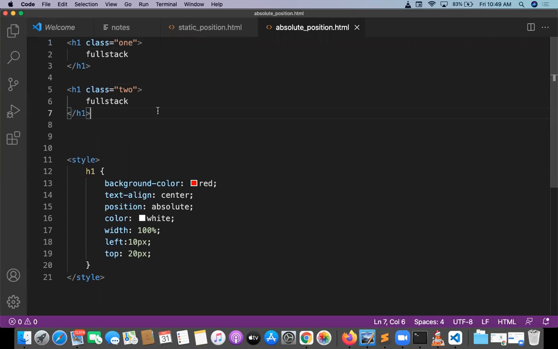We know selectors; we know class selectors. So the first element is differentiated by the class name 1, and the second element by the class name 2. Now I want to move the first element. Just move the first element: dot 1.